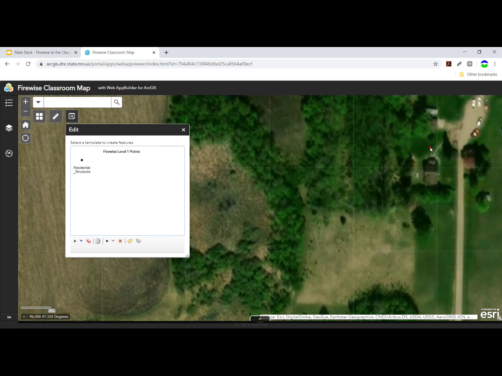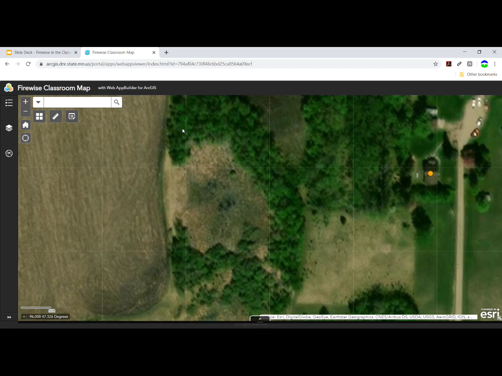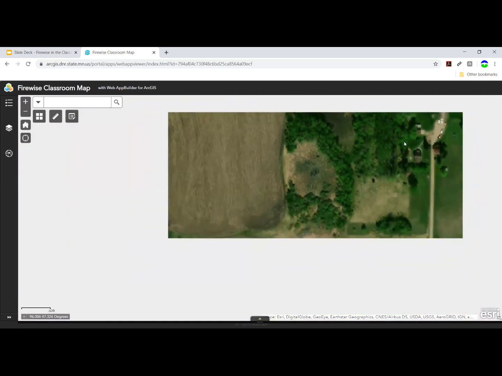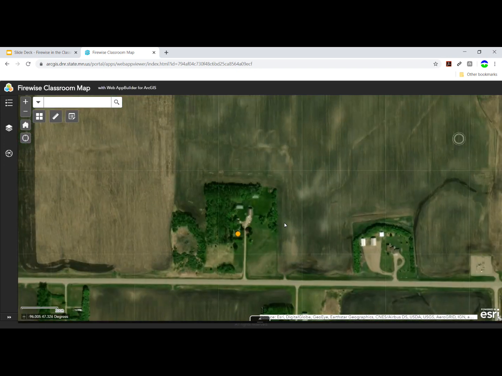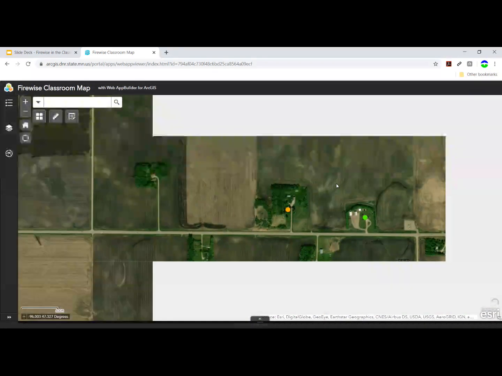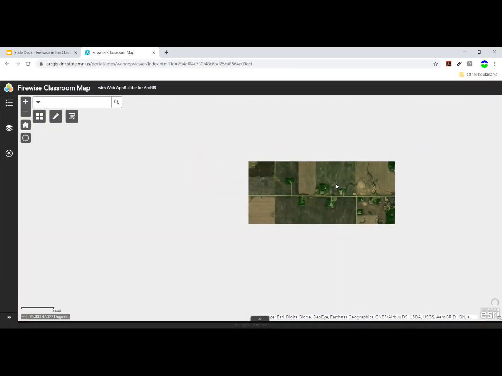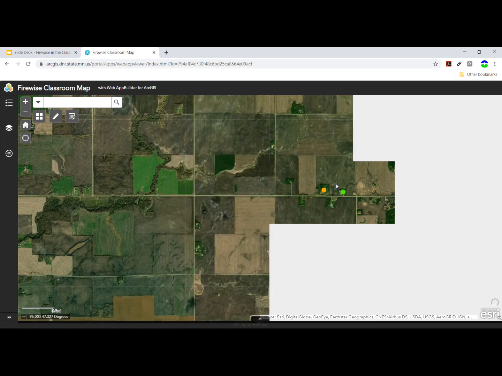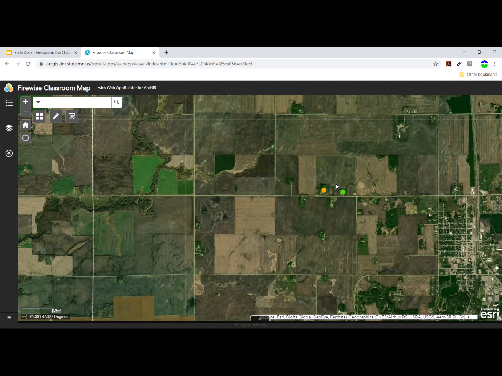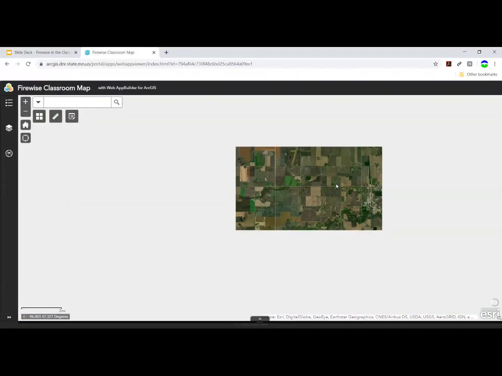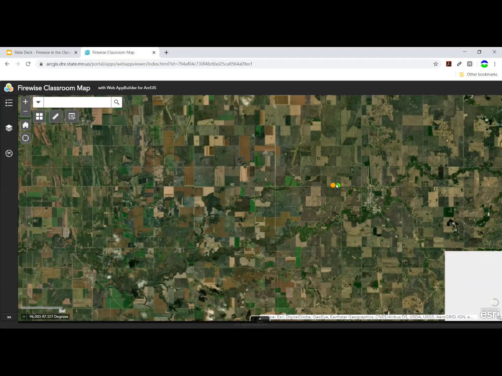Once I close the editor box, that's where things get interesting. Now the data that I've created is color-coded. The goal would be that I create enough level 1 assessments for an entire neighborhood that I'm able to get a gauge on what type of wildfire risk there is. For instance, if we zoom out and we find a place where many level 1 assessments have been completed,